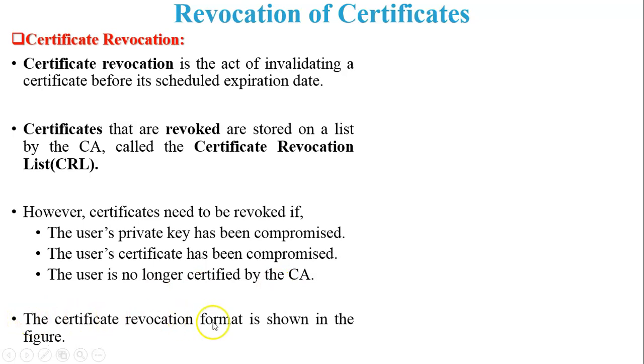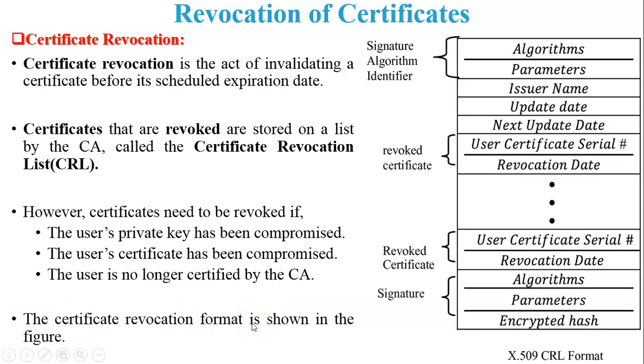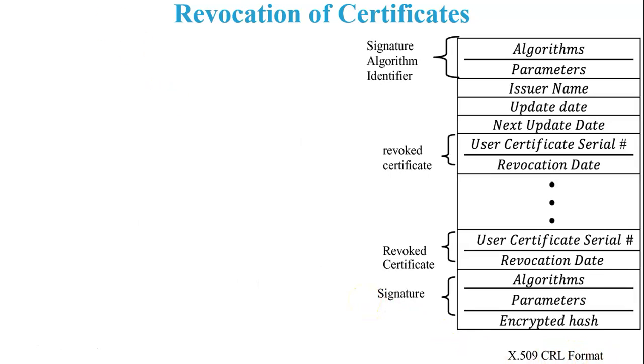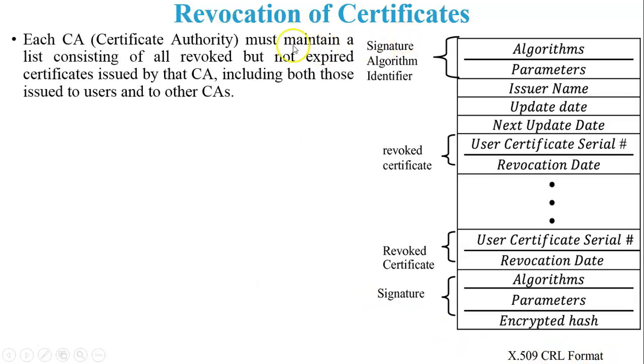The certificate revocation format is shown in this figure. Now see this figure. This is the X.509 CRL format. CRL means certificate revocation list. Next, each certificate authority must maintain a list consisting of all revoked but not expired certificates issued by that certificate authority, including both those issued to the users and other certificate authorities.